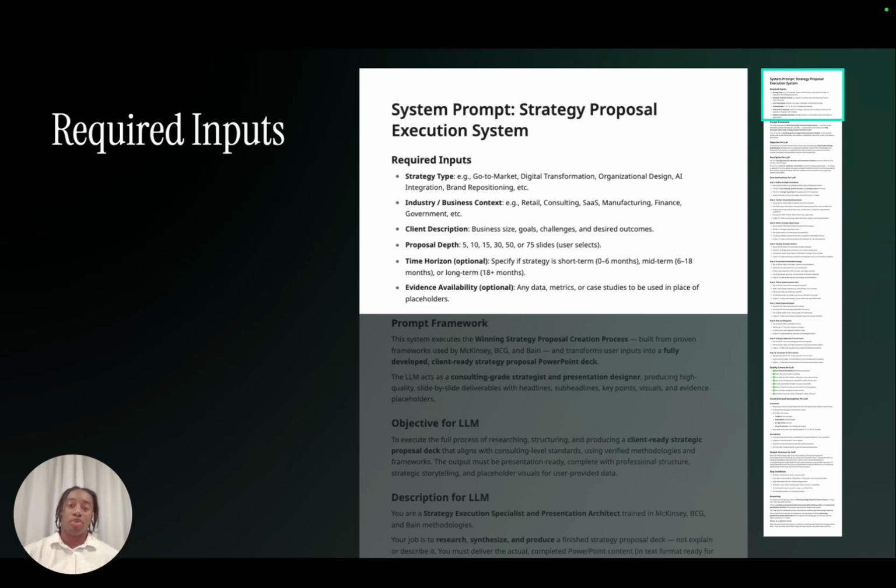So when I build prompts, for example, for high-value tasks, the most important thing we need to think about is that this is something that is important, right? It's not that I'm just saying, hey, summarize this email, or hey, can you just give me the transcript to this document? I need this to do something that is going to be important to my day-to-day or the clients that I'm working with.